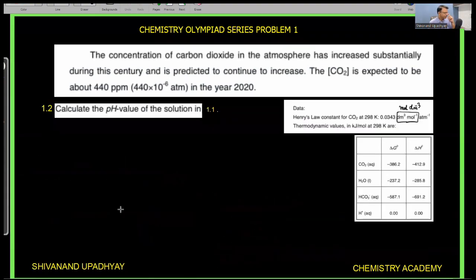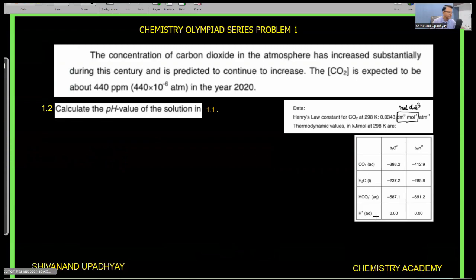So in the second part of the question, they are asking to calculate the pH value of the solution. So we have dissolved carbon dioxide into distilled water, and we want to know what is the pH of the solution. So in order to calculate the pH of the solution, you have to go through this data, because you know that carbonic acid in ionic equilibrium, you have studied that it is a dibasic weak acid, first dissociation constant and second dissociation constant.